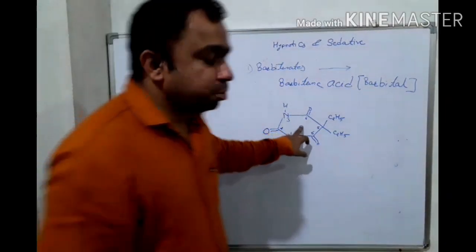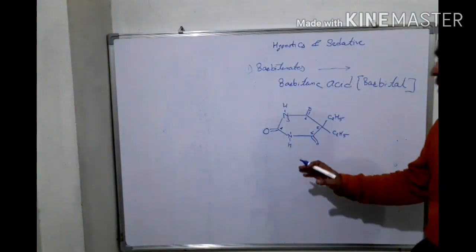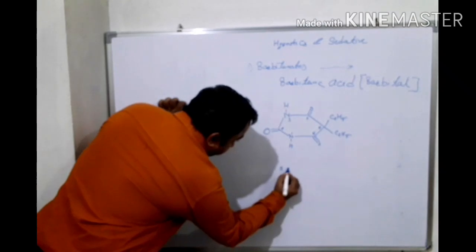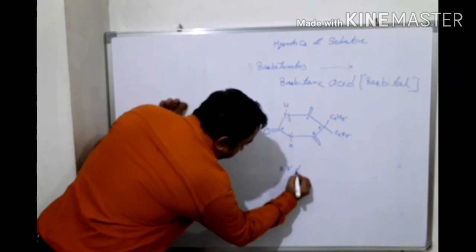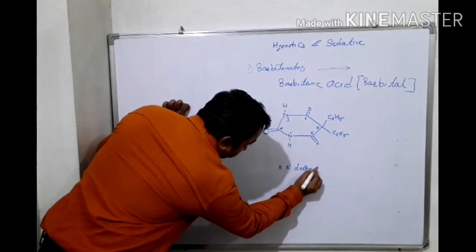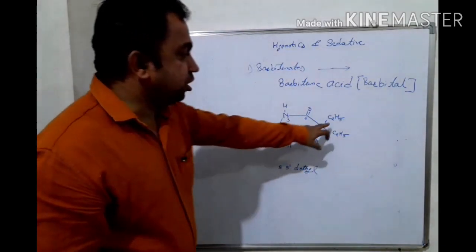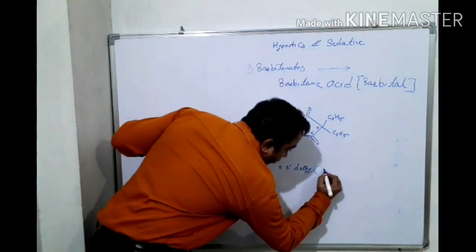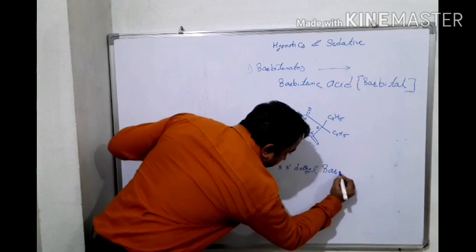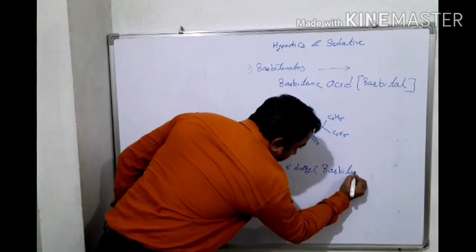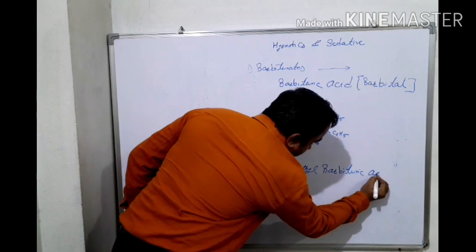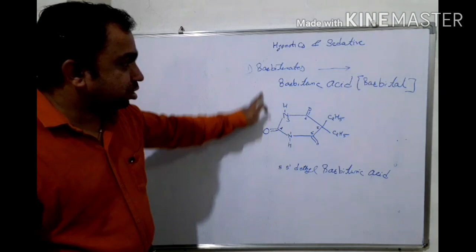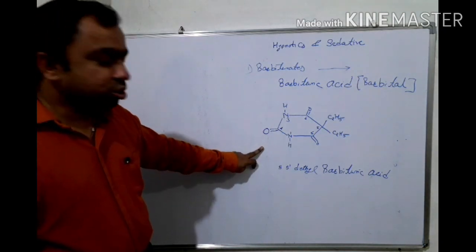Depending on this numbering, we can translate the IUPAC name of this barbituric acid as 5,5-diethyl. Diethyl means what? 2 ethyl groups on the 5 number carbon atom. So 5,5-diethyl barbituric acid. Okay, this is its IUPAC name and this is the structure of barbituric acid. Please note down in your notebook.